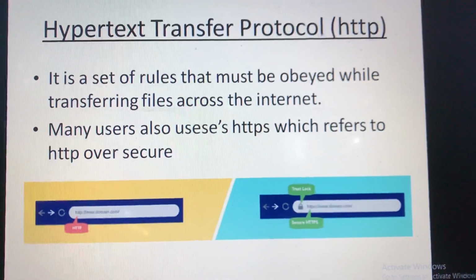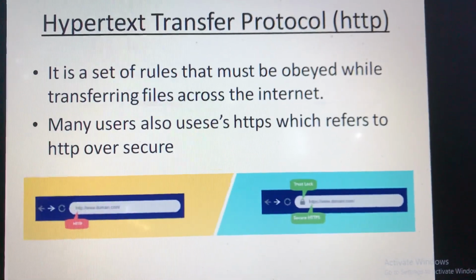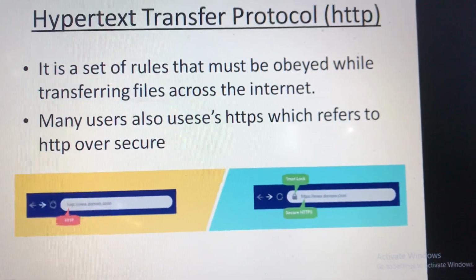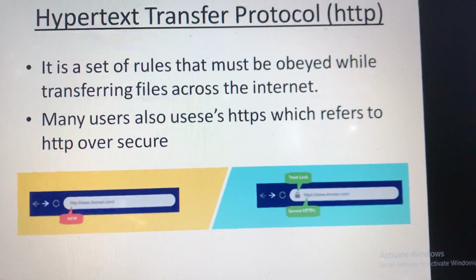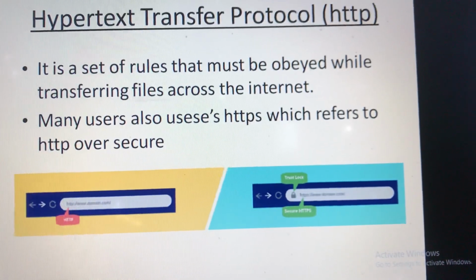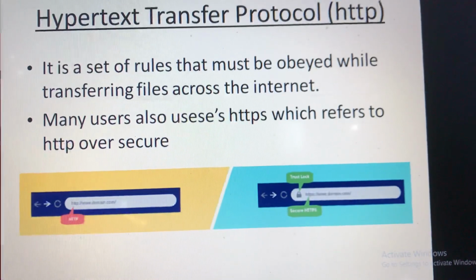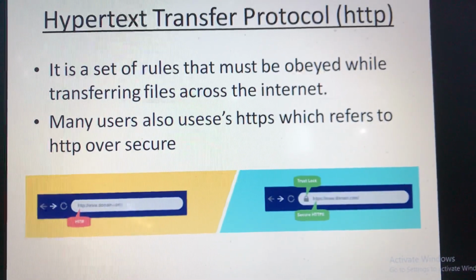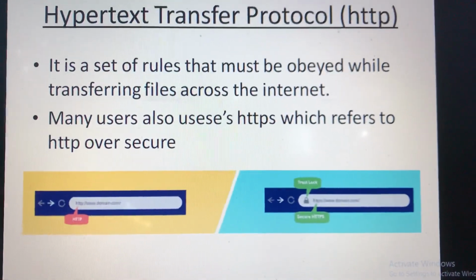Hypertext Transfer Protocol. It is a set of rules that must be obeyed while transferring files across the internet. Many users also use HTTPS, which refers to HTTP over secure. That means HTTPS is more secure than HTTP. Mostly the users who want to share sensitive data use the HTTPS protocol.